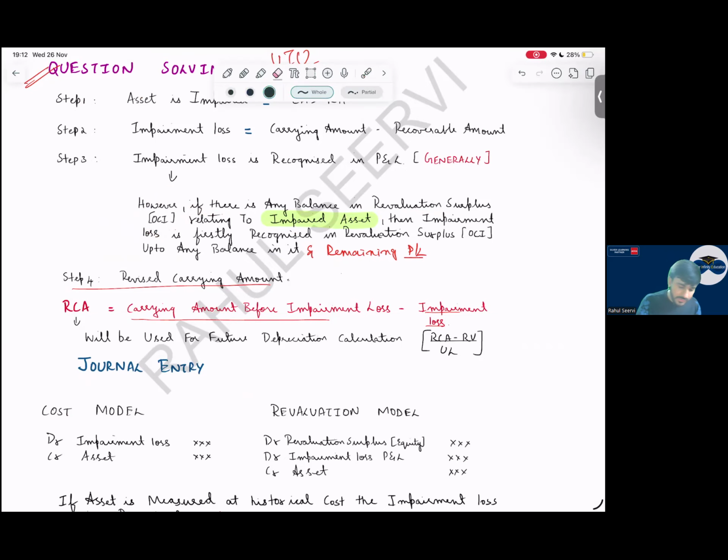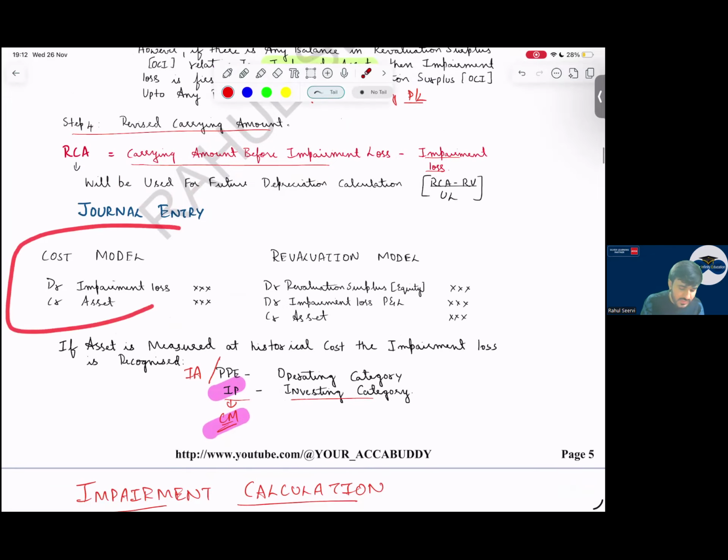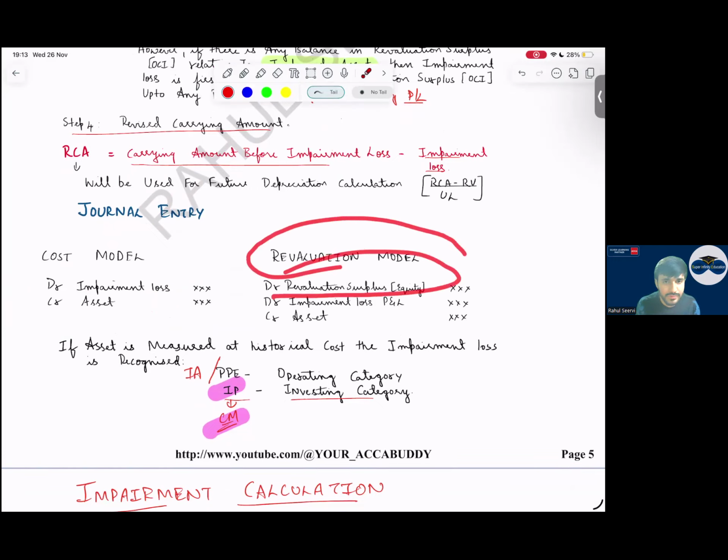Then we get a revised carrying amount. Carrying amount before impairment loss minus impairment loss, you get the new carrying amount. For future depreciation, when we calculate the depreciation for the future years, this new amount should be used. So see the journal entry under cost model. Impairment loss directly to P&L, reduce the value of the asset. Simple. Revaluation model, utilize the OCI balance first, relating to that asset only.